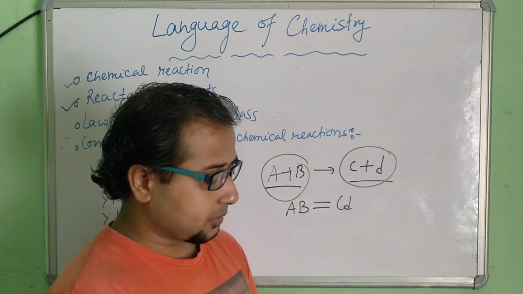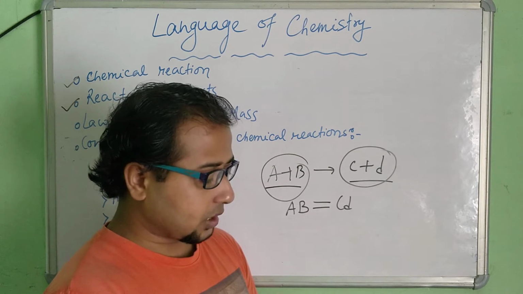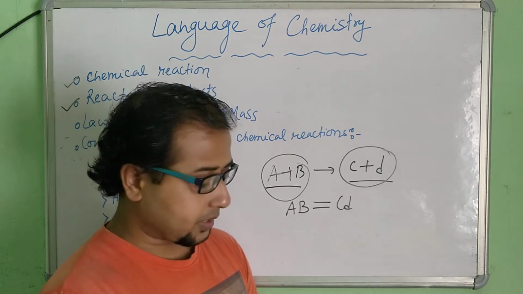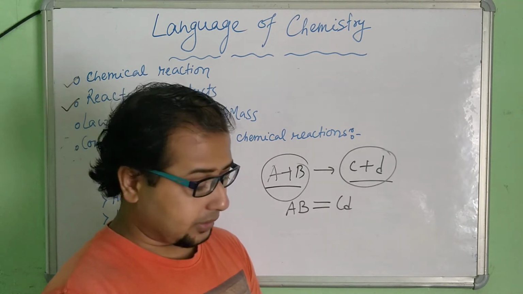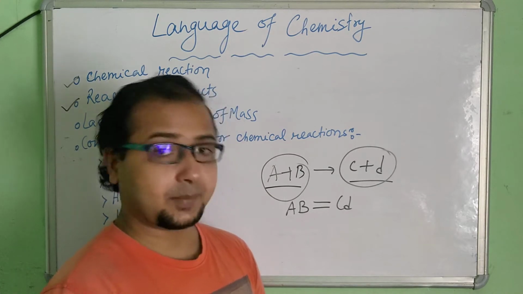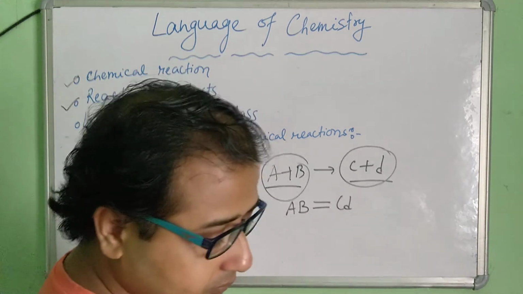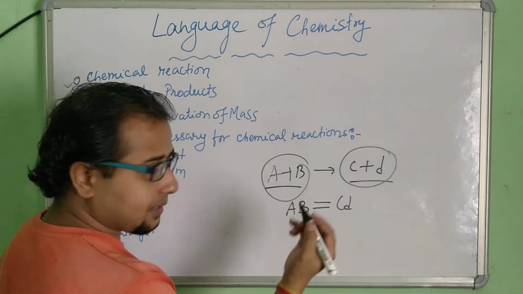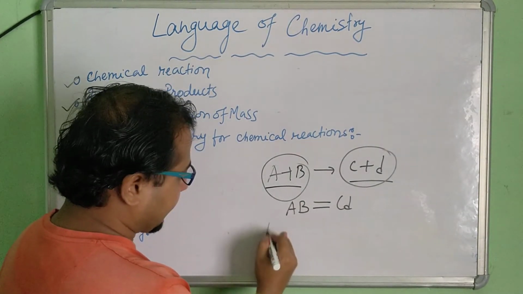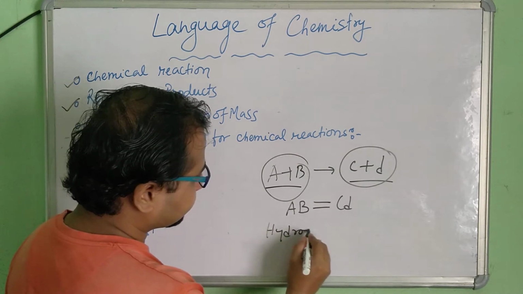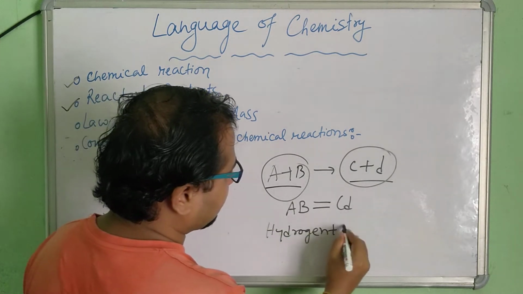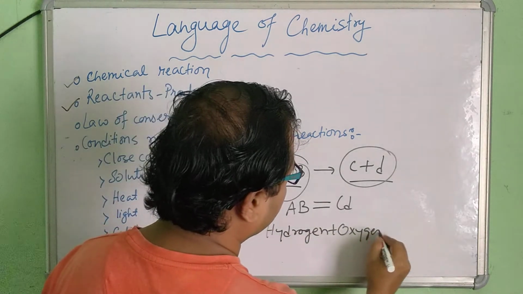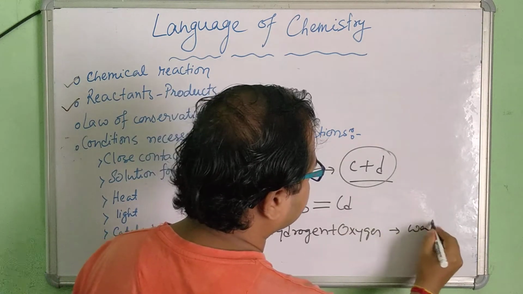So this is possible only when the total number of atoms of each kind remains the same before and after a chemical reaction. For example, let me take hydrogen plus oxygen. It forms what? Water.